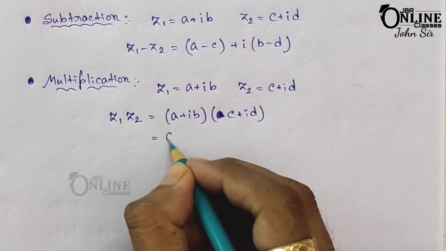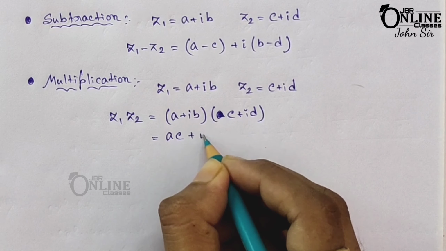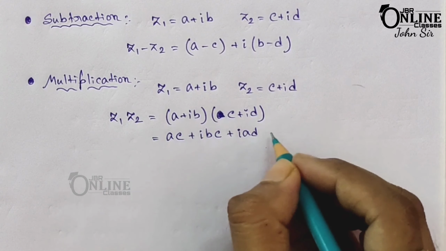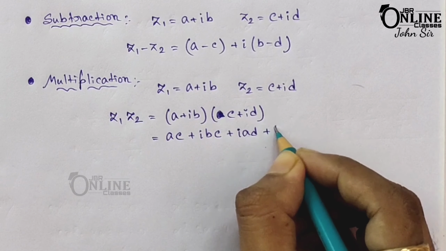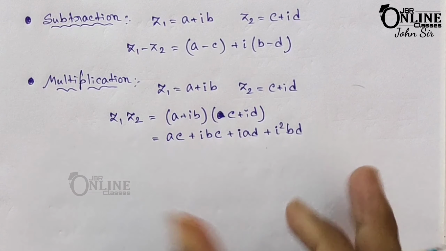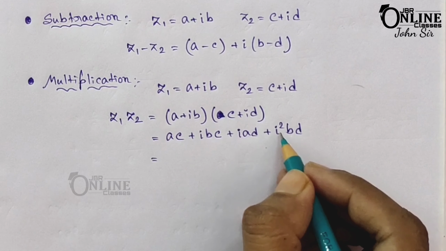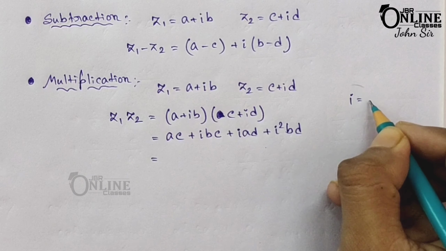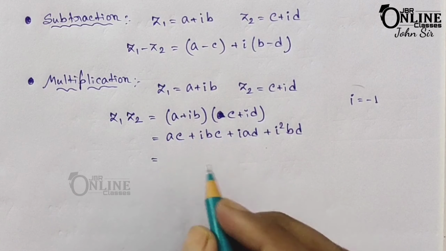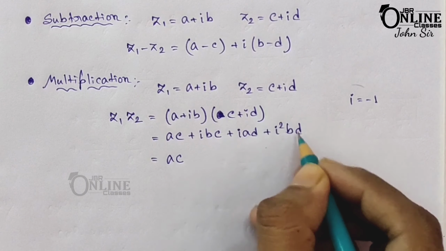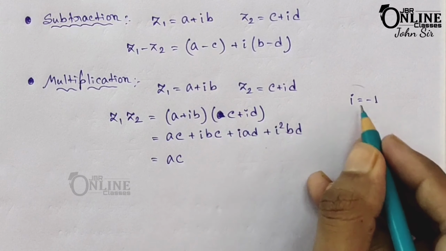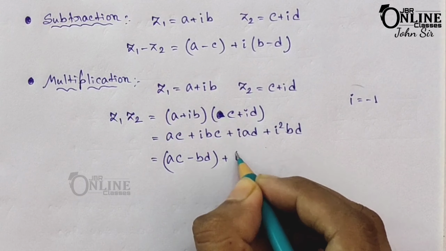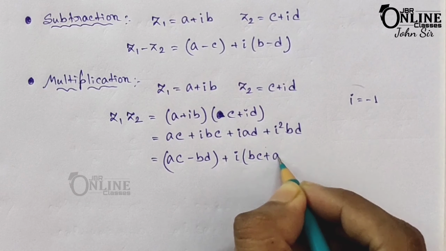Whenever you multiply this, you get ac plus ibc plus iad, and the last one i squared bd. You know the value of i squared: i squared equals -1. So this one will be ac and this one will be minus bd, as i squared equals -1. And if you take i common, it will be bc plus ad.